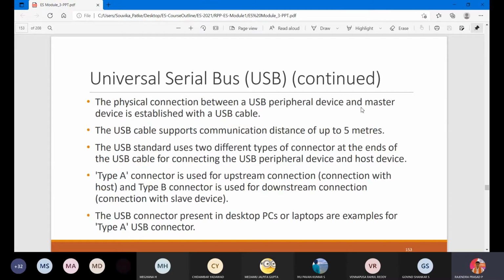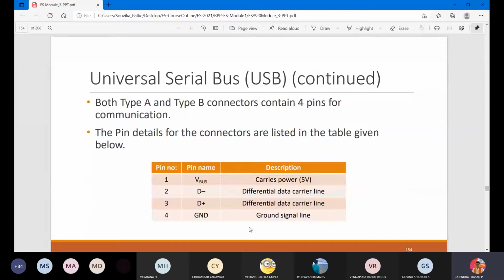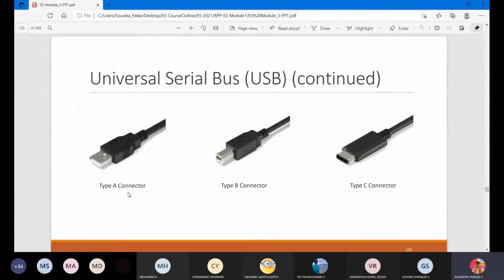So we have a physical connection between a USB peripheral and a master. There are different types of connectors. The type A connector is used for the upstream connection and the type B connector is used for the downstream connection, for uploading data and for downloading data, right? So two types are there. That is why we have two types. How will the connector look? We have a figure. This is the type A connector, type B connector. This is the uploading part and this is the downloading part. At what rate it is going to transmit, what the power supply is, and all those things.